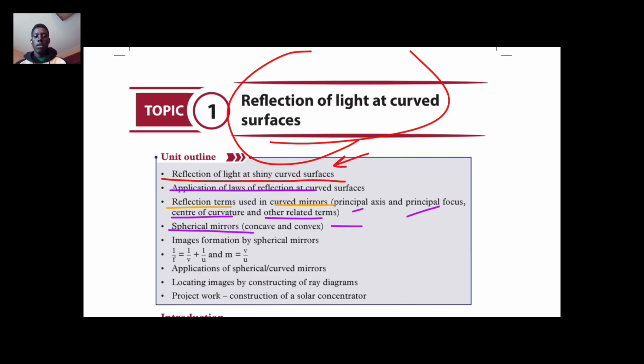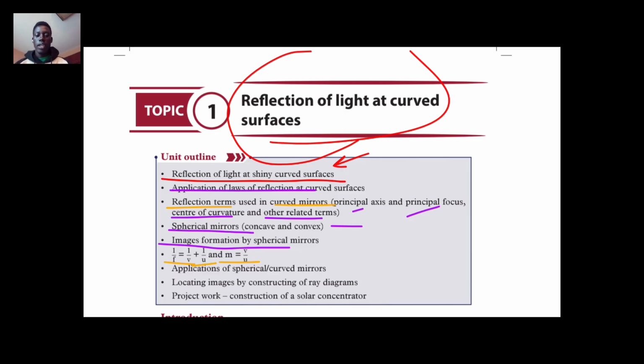You will also learn how images are formed by spherical mirrors, how images are formed by curved mirrors, and also the formula of magnification, and the relationship of focal point, image distance, and object distance.